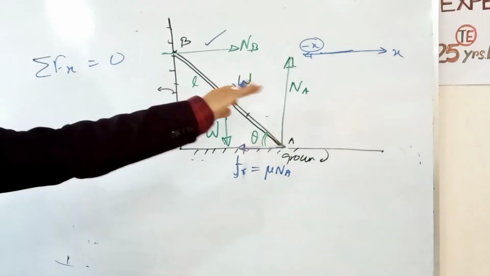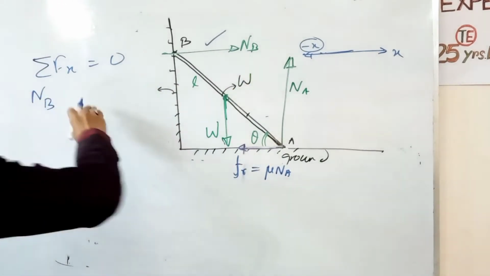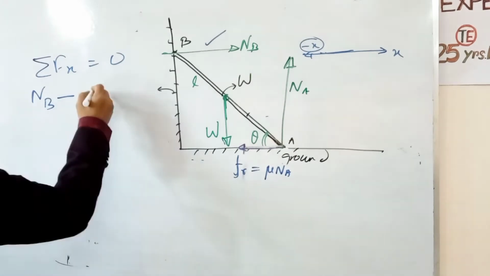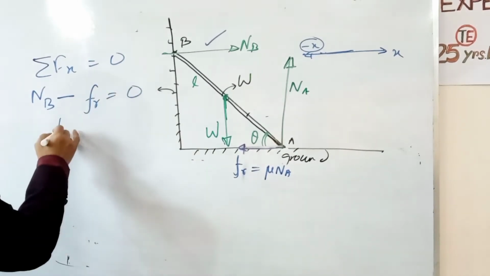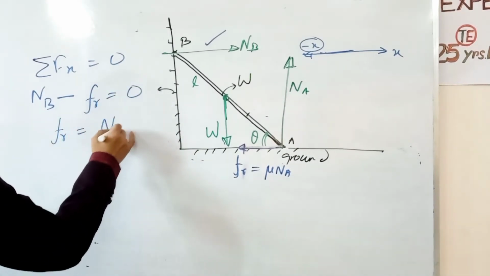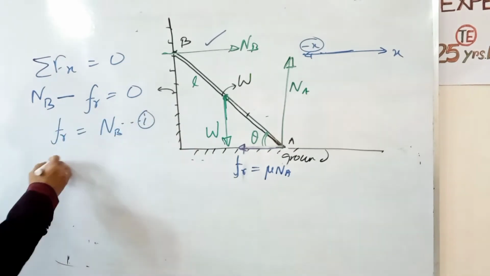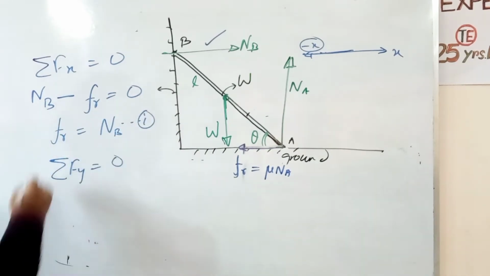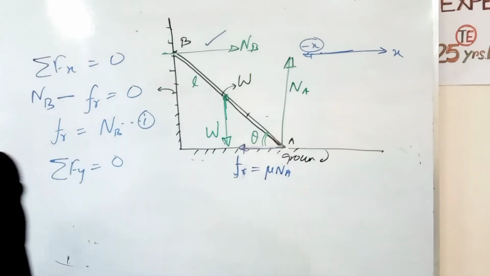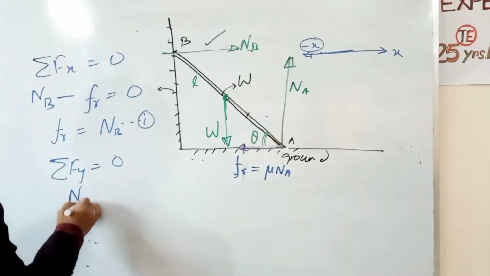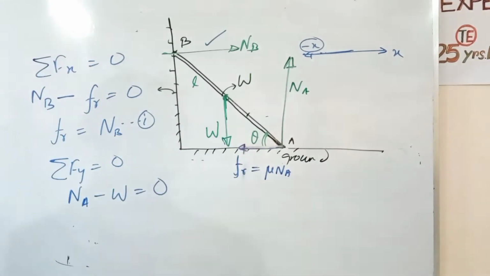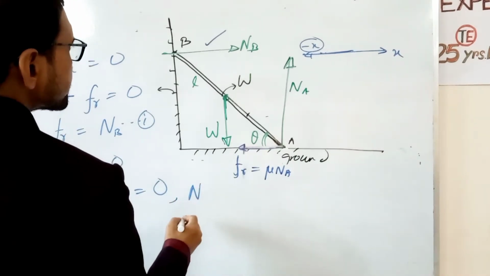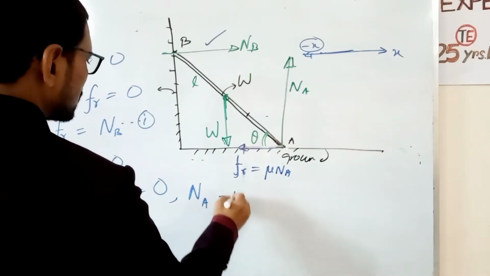So NB acts in this direction and the friction force in this direction: NB minus Fr equals 0. So Fr equals NB. This is one condition. From summation of Fy equal to 0, we get NA minus W equal to 0, so NA equals W.